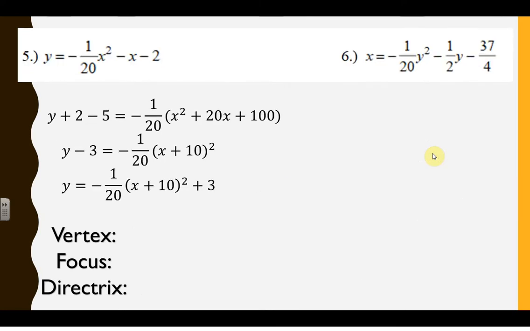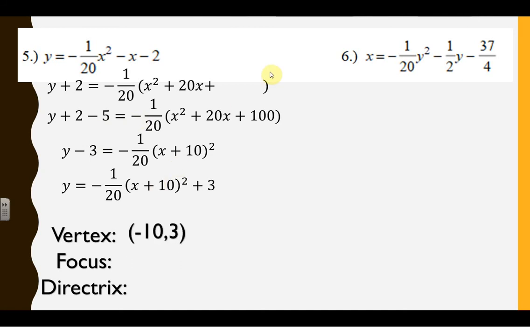Next one. Oh, none of my animations. That's all done for you. You're completing the square. Yep, so together we added 2 over, and then I took out a negative 20, so that's what we worked with. Then you did half as squaresies. Boom. Completing the square, you move your 3 over. A 20th of 100 is 5. It's a negative, so it's negative. You know how to complete the square. Yep, sorry my animations are off.